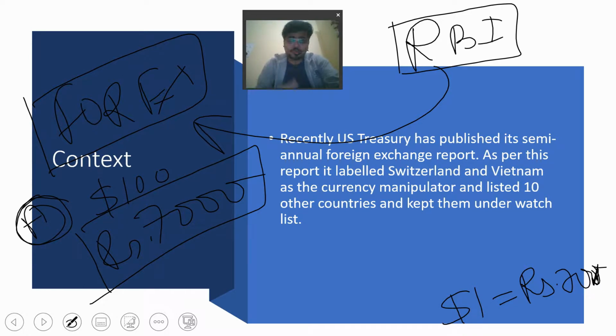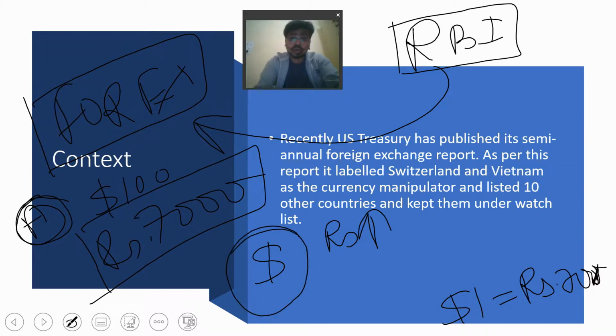In that case, all those investors will dump dollars into the forex exchange market and start taking rupees from the market. So the number of dollars present in the market will increase and the number of rupees will decrease, because the rupees are taken away by those investors and invested in the market. There will be a lack of rupees in the market.